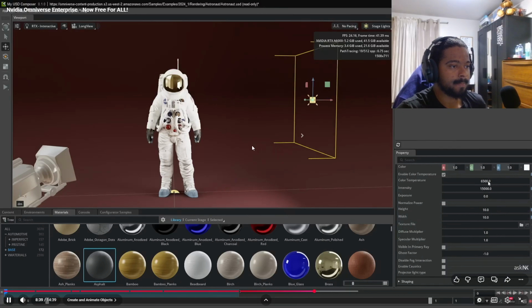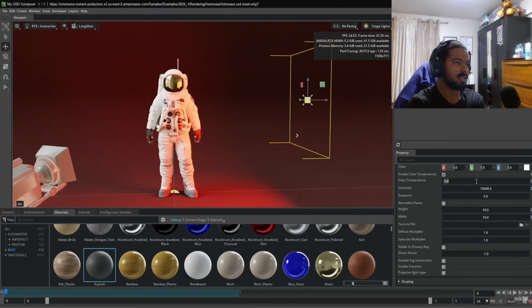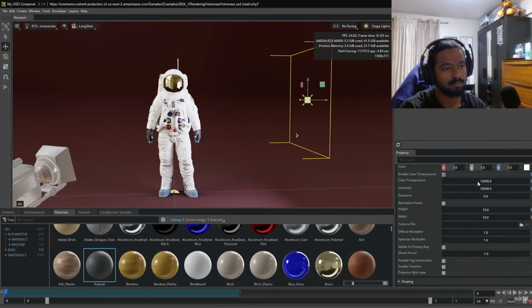You can choose to dial this up or dial it down. In this case, if I set this to 2 and press the enter button, you can see that this gives me super, super warm vibes. And we can crank this on up and have it both cold and warm, and everything super warm. And like we mentioned, to animate these, all you need to do is throw in a key and you have it.